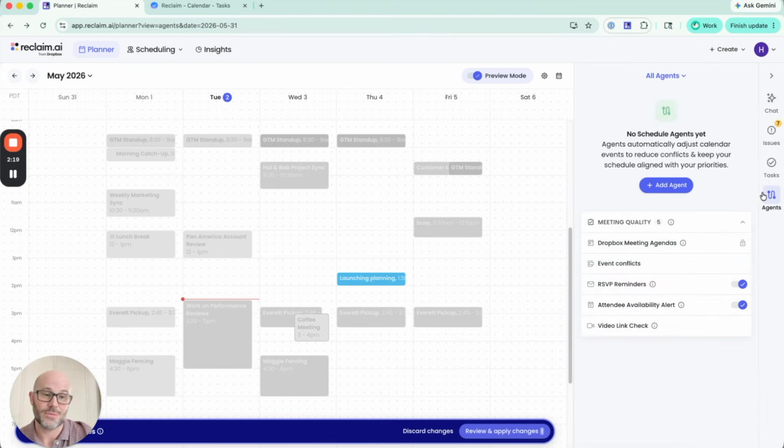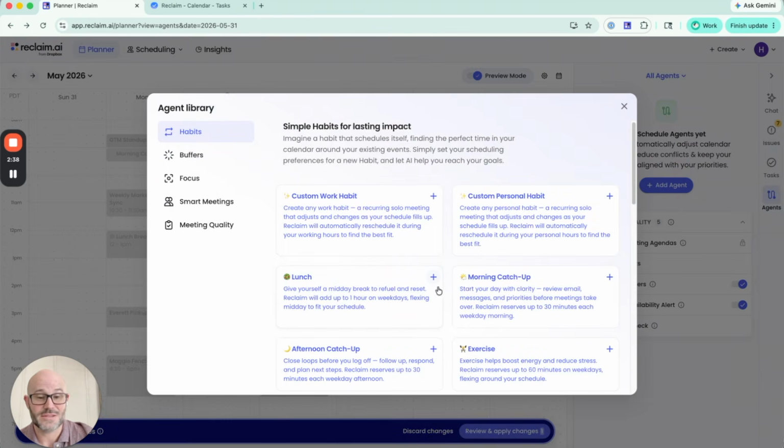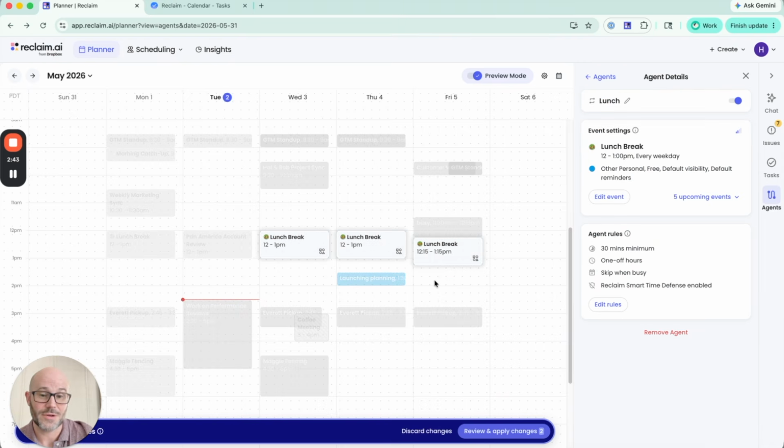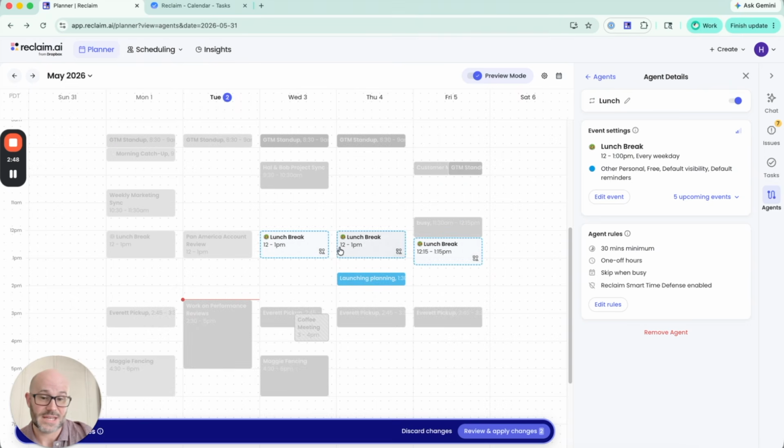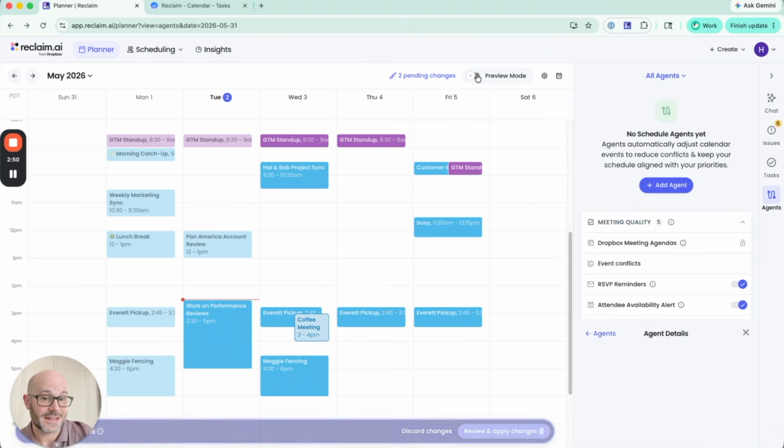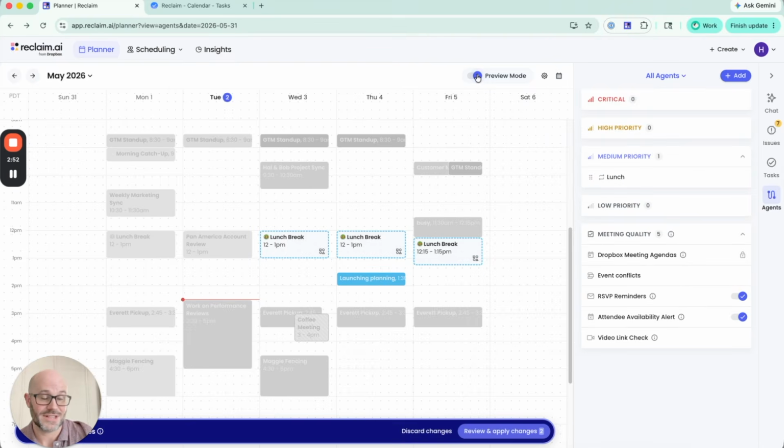But I want to also show you how Reclaim's full automation works in the form of agents. So agents are things like habits you want to do on a regular basis, or blocks of time you want to create on your calendar, things like prep for meetings, or defending your calendar from getting overloaded, or as simple as just getting a lunch break every day so that you can have your day broken up and be really focused as you get back to work in the afternoon. So here you can see I created a lunch habit, and you can see how it automatically adapted to my calendar. And again, it's in preview mode. It is not actually applied on the calendar.